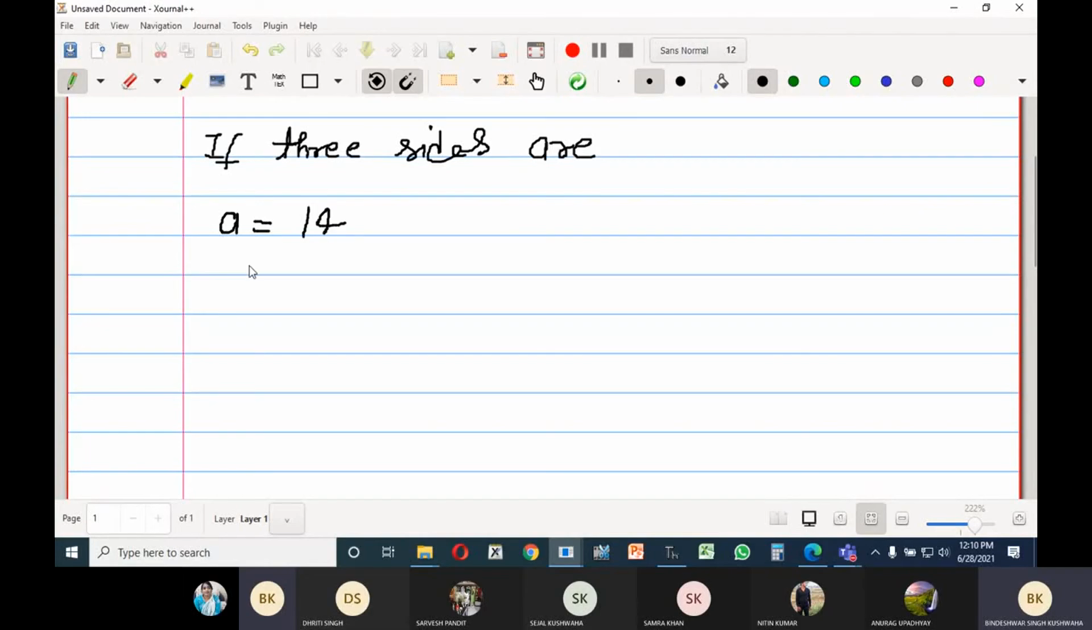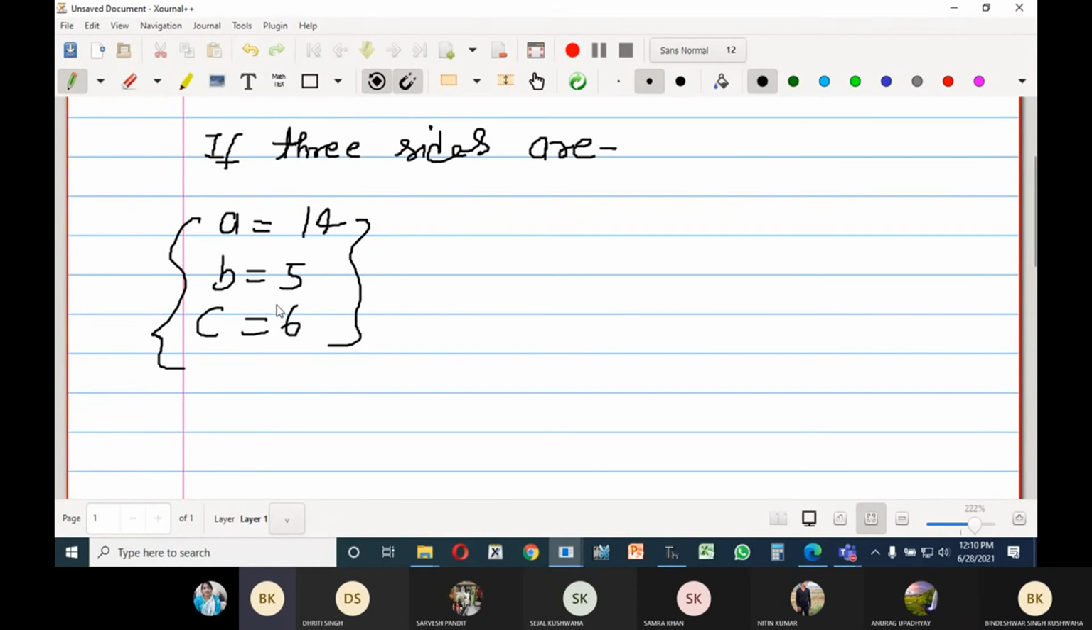A is equal to 14, B is equal to 5, and C is equal to 6. So again, please tell me, is it possible to construct a triangle using these three sides? Yes, sir.